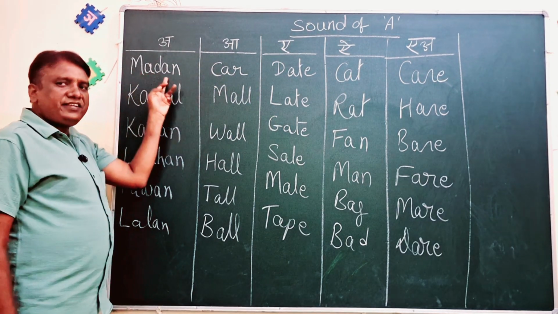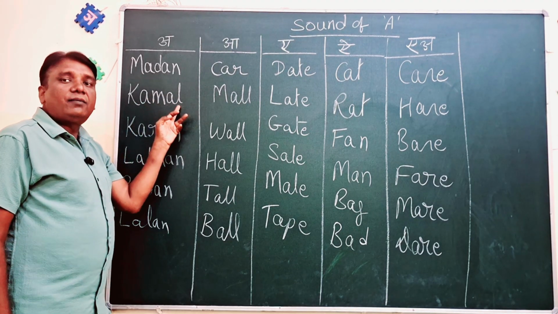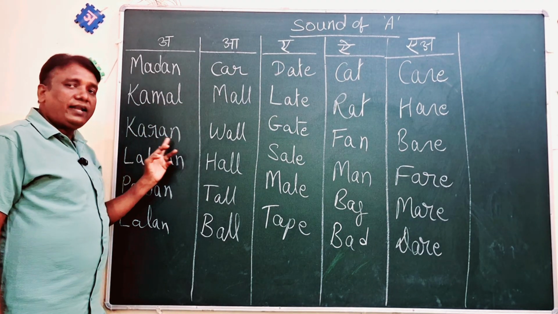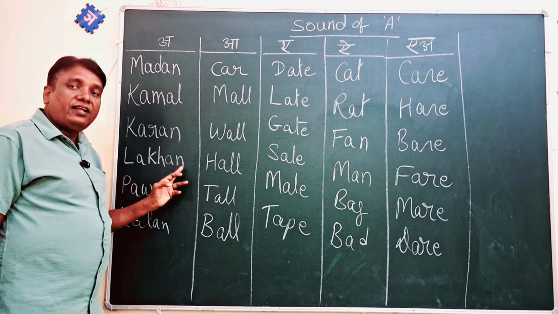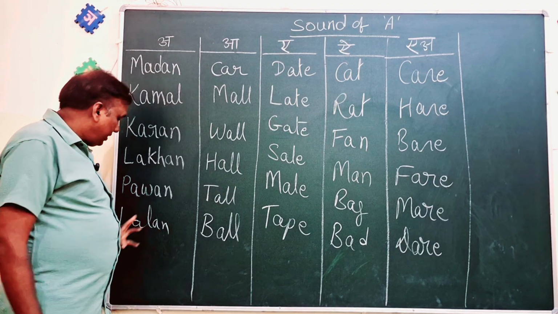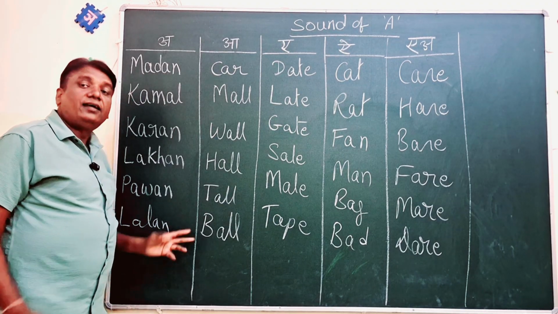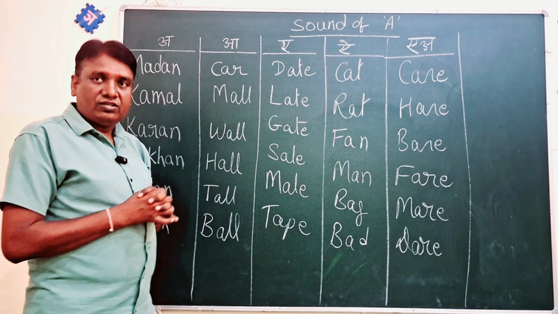Like M-A-D-A-N, Madan. K-A-M-A-L, Kamal. K-A-R-A-N, Karan. L-A-K-H-A-N, Lakhan. P-A-W-A-N, Pawan. L-A-L-A-N, Lalan. Here A is always pronounced like A.